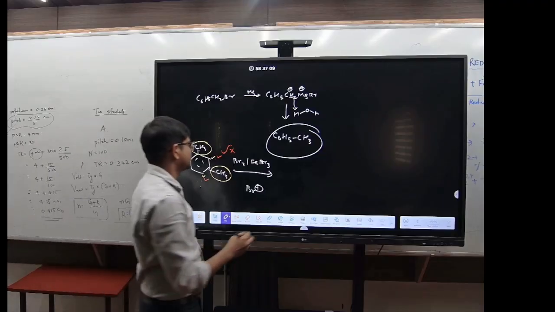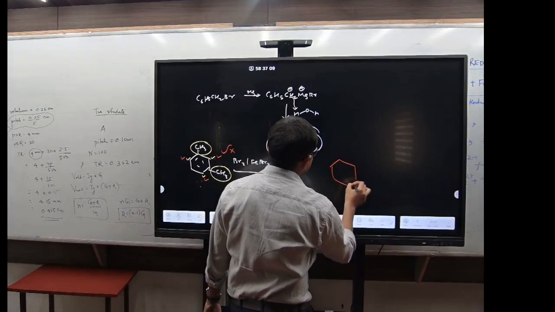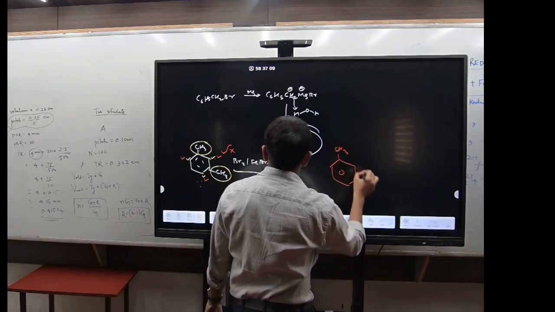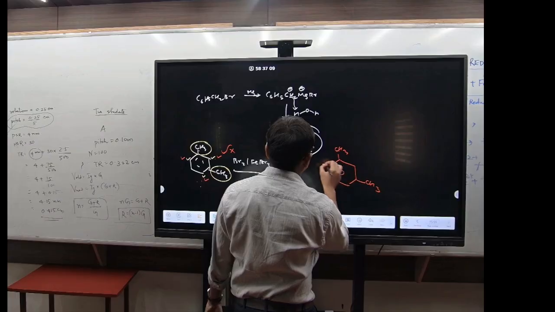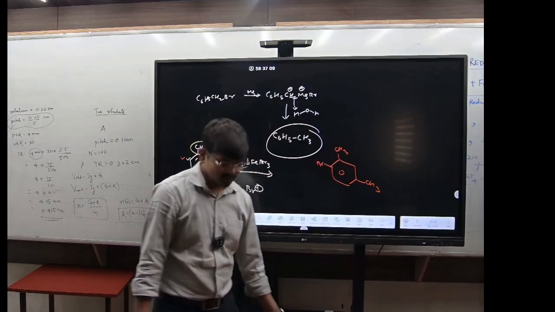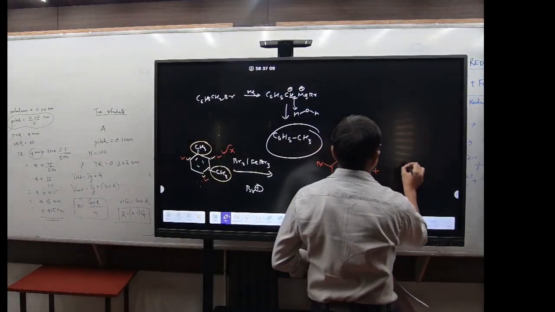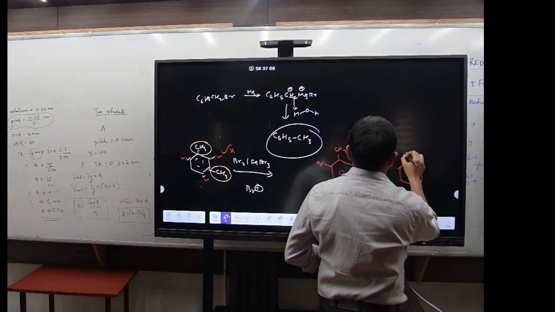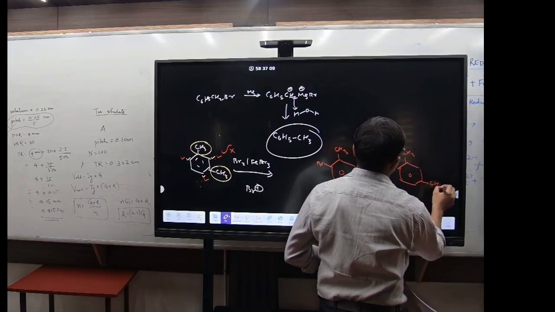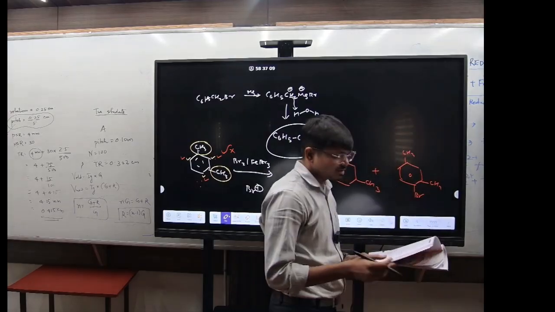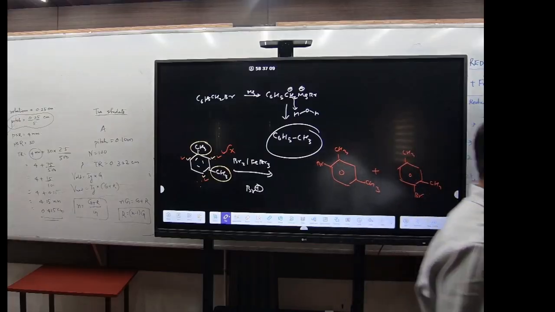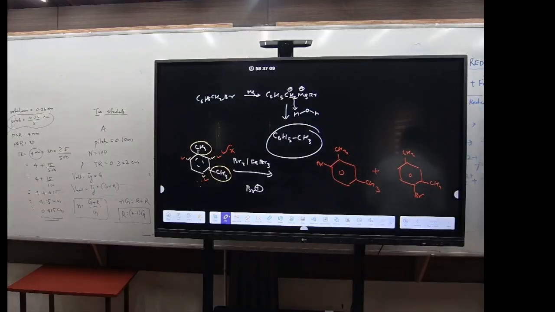So the product will be CH3, CH3 and here Br will come. Clear? Which option? Third option. Got it? Let's go then. Which of the following can be used for the preparation of alkyl halides? Which option?